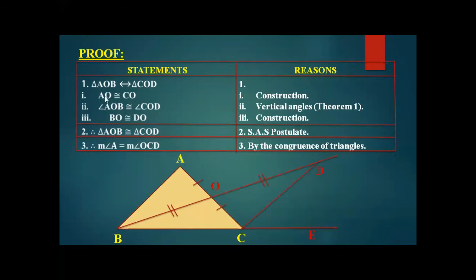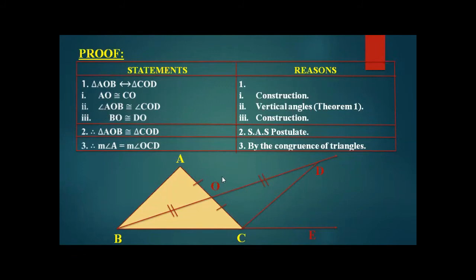Now, AO is congruent to CO. AO is over here and CO is over here. So they both are congruent to each other. How? Because we have constructed it in such a manner. We took the midpoint of AC and then constructed BO. So we have cut AC into two parts, AO and OC, and they both are congruent to each other.